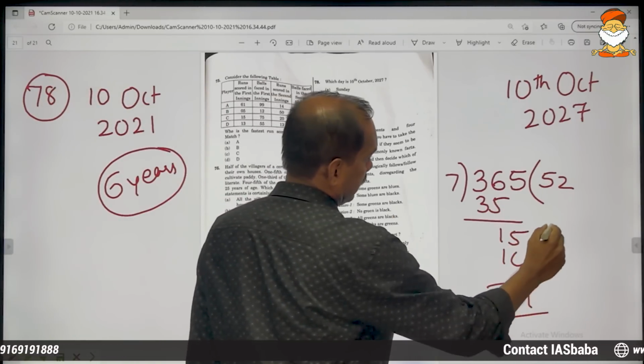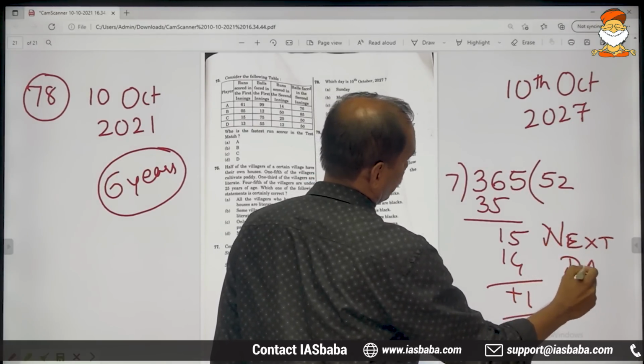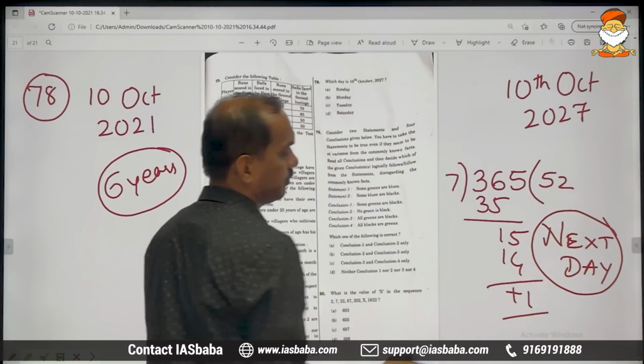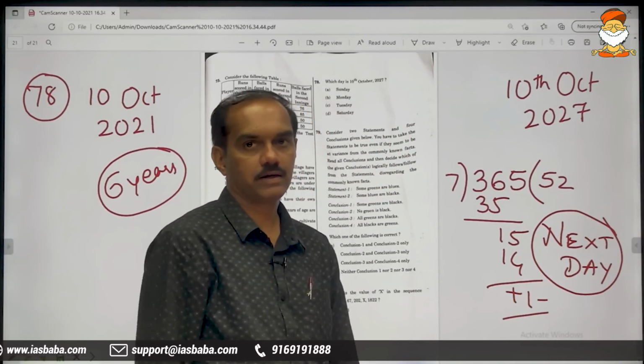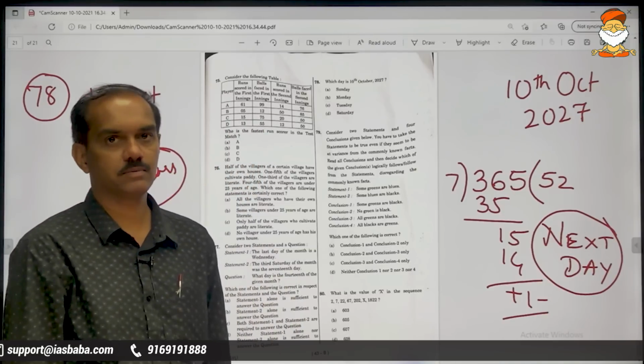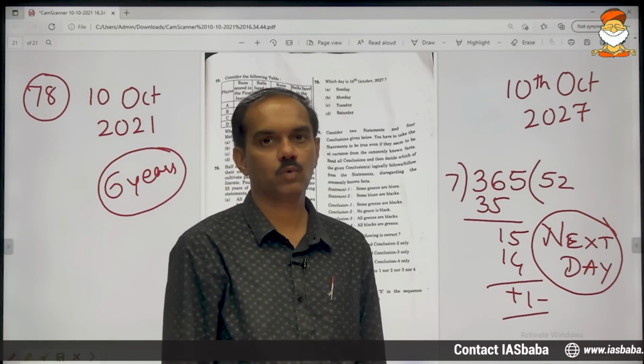To jump a year, jumping a year means the next day. If you want to jump 1 year, you will have to jump 1 day. So, everything depends on the remainder that we get. The remainder is plus 1, meaning next day. So, to jump a year, you will have to jump 1 day.